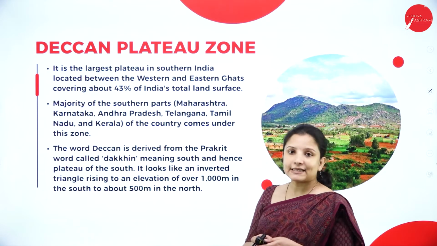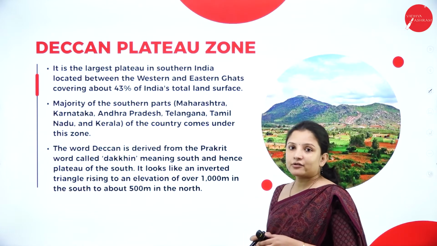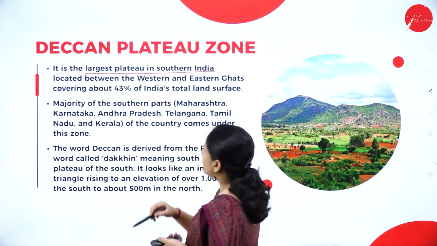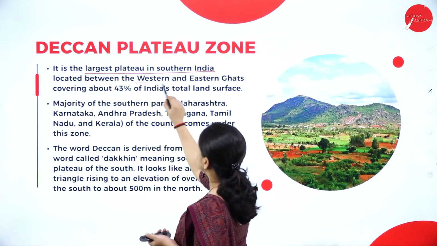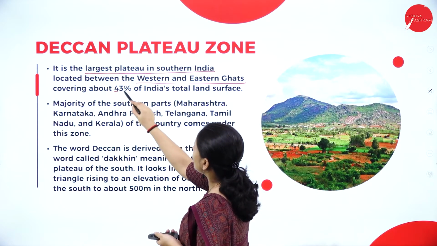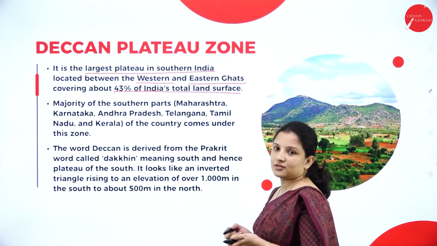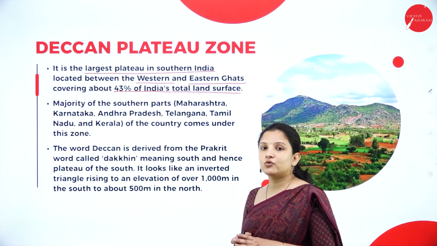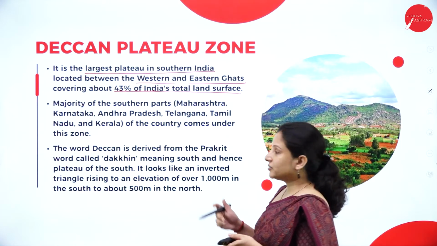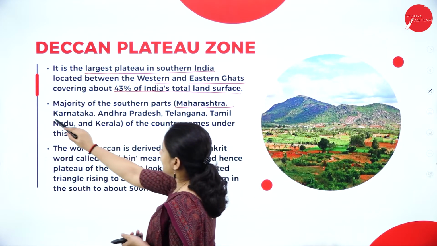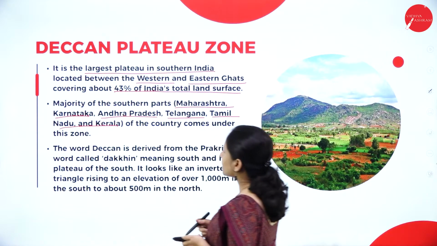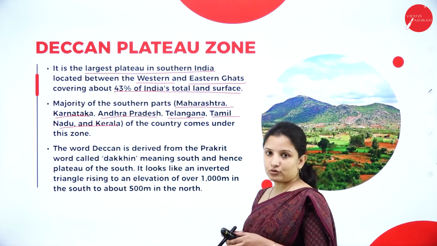Next, talking about the Deccan Plateau zone. The Deccan Plateau is the largest plateau in southern India, located between the Western and Eastern Ghats, and it covers almost 43% of India's total land surface. Therefore, it is the largest zone in India, situated towards southern India. Majority of the southern parts like Maharashtra, Karnataka, Andhra Pradesh, Telangana, Tamil Nadu and Kerala come under the Deccan Plateau zone.